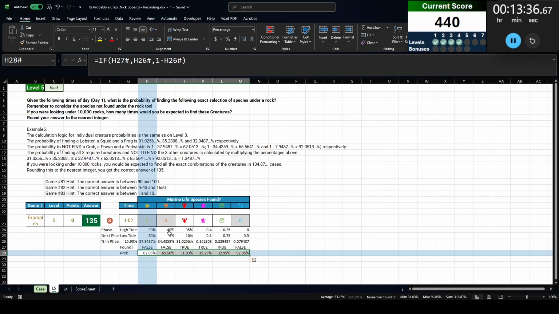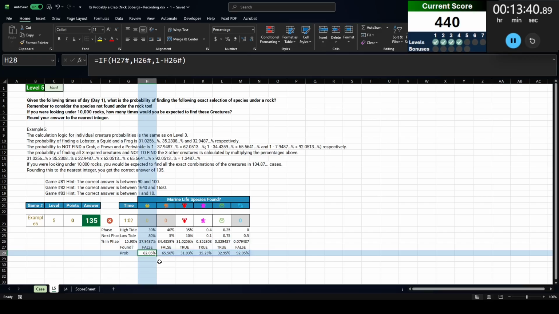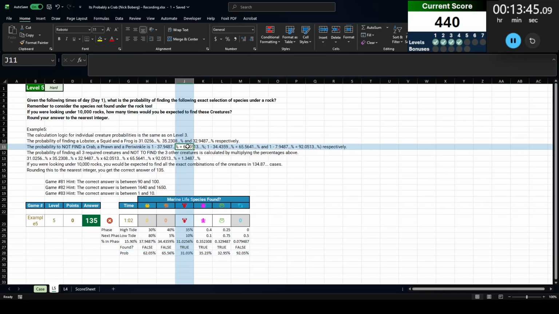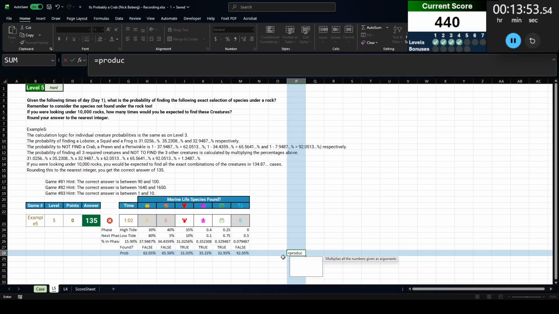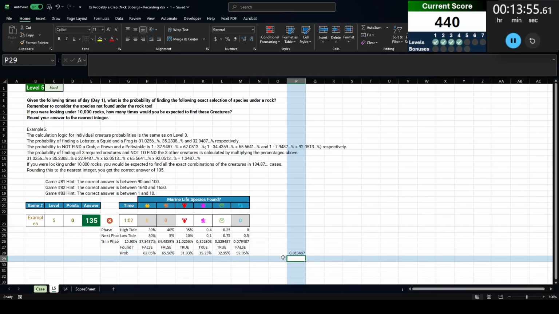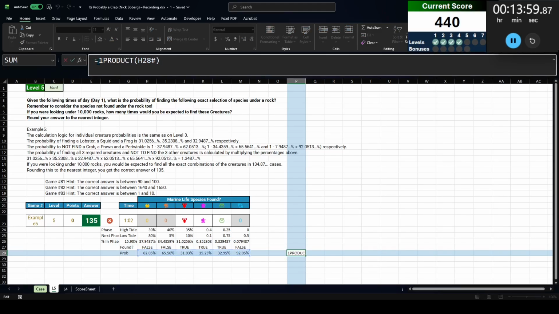So here we get, like, this is false. There is a 37.9% chance of finding, 62.05% chance of not finding. And that matches with the number up there. So let's go ahead and take the product of these numbers. We get 0.013487 under 10,000 rocks.